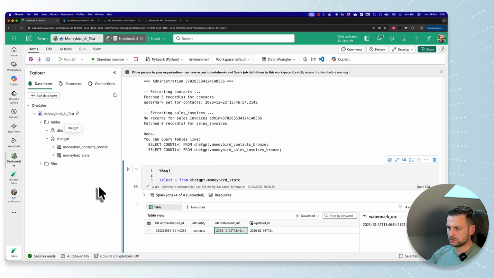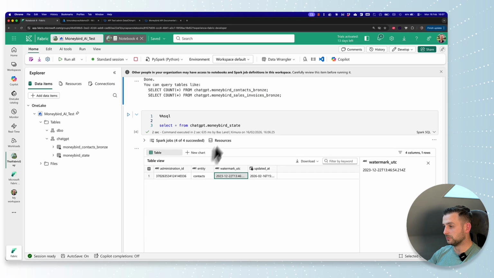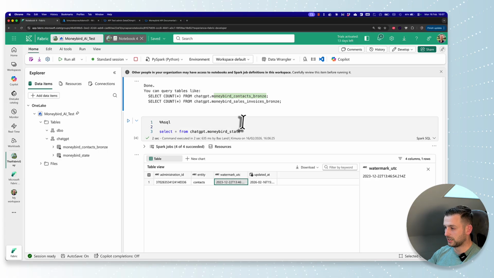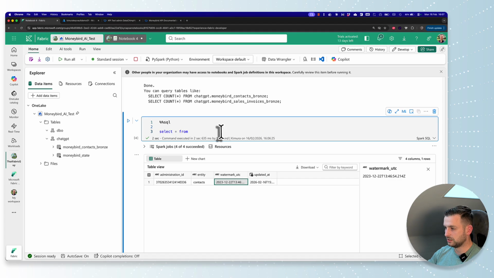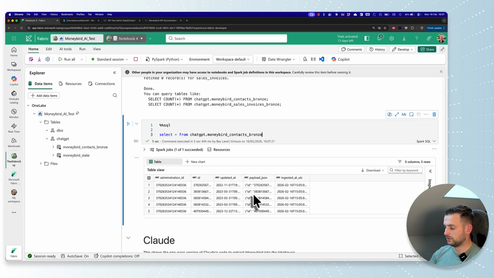Let's refresh this again, because there is no sales invoices. Why not? There's 0 records for sales invoices in this demo administration. So actually this is quite cool, and I'm quite impressed. The only thing that could have been better was if our context was actually expanded, from moneybird context bronze. It would have been extremely impressive if it had figured out that the payload JSON contains the actual data. But then again, this is a one prompt pass. I did not give it any information on this. So ChatGPT did a very good job in writing some notebook cell to extract data out of Moneybird.